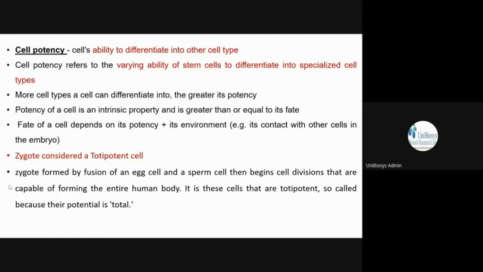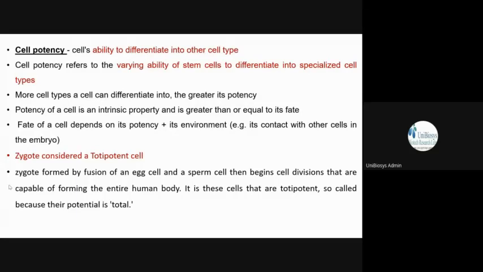One cell has the ability to differentiate into other cells. That is our ability, our potential, potency. So cell potency refers to the varying ability of a stem cell to differentiate into specialized cell types. Okay, so there is an undifferentiated or unspecialized cell, isn't it? So one unspecialized cell differentiates into specialized cells.